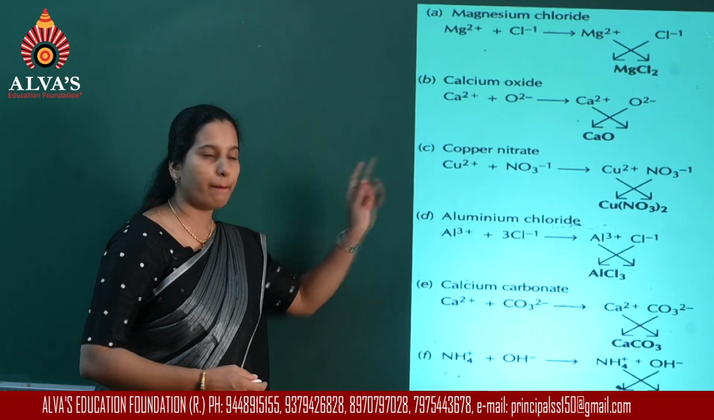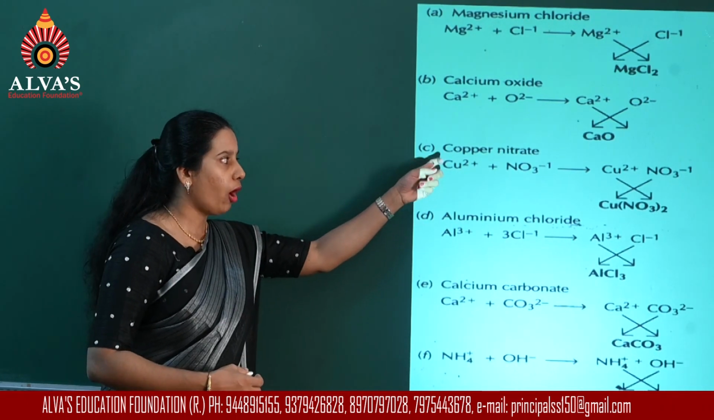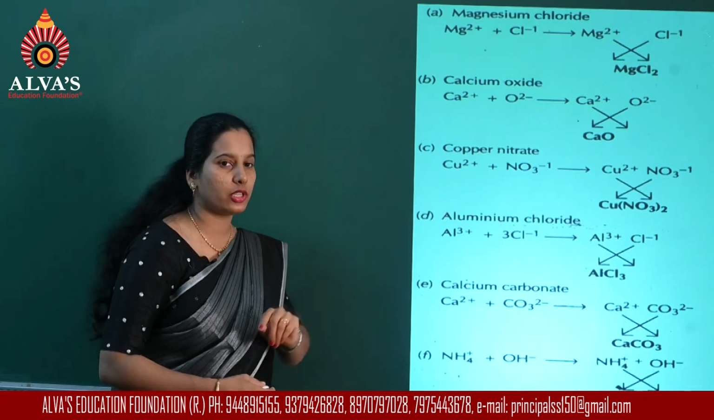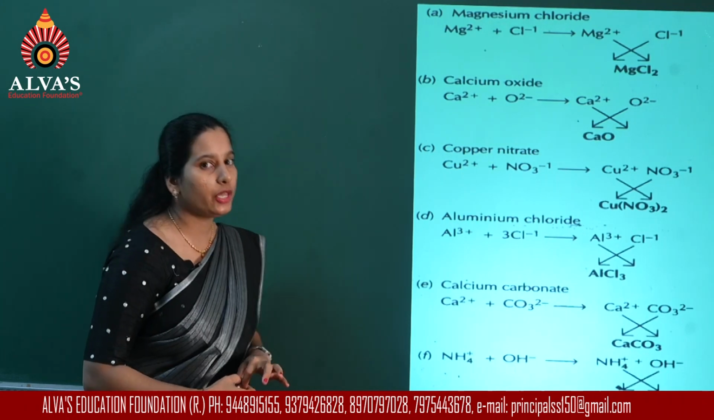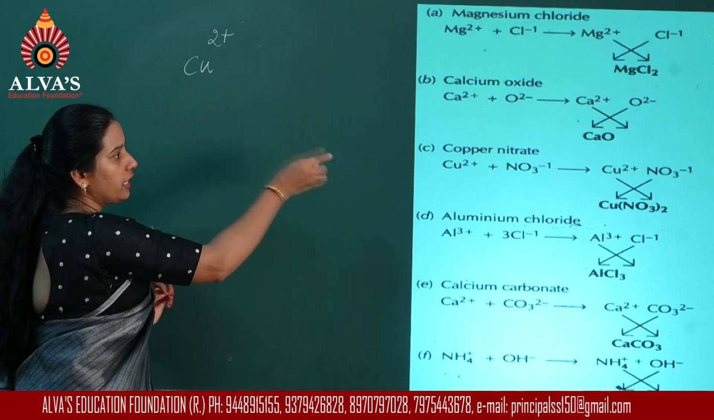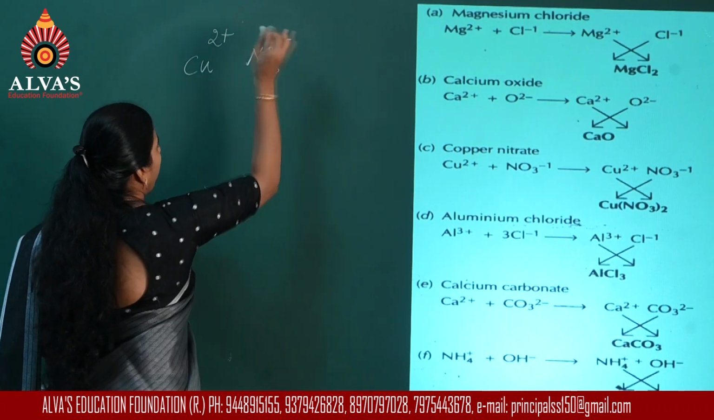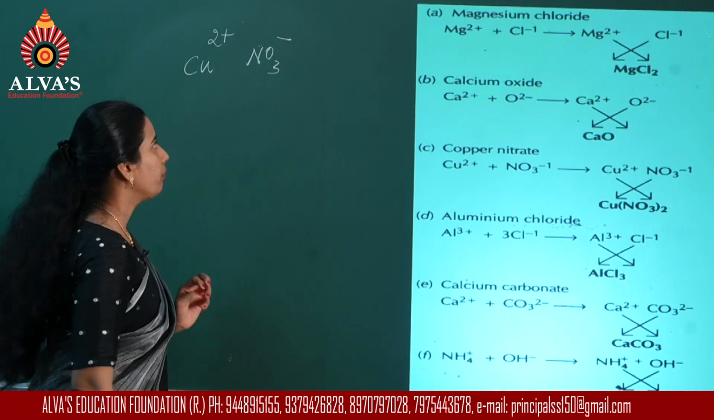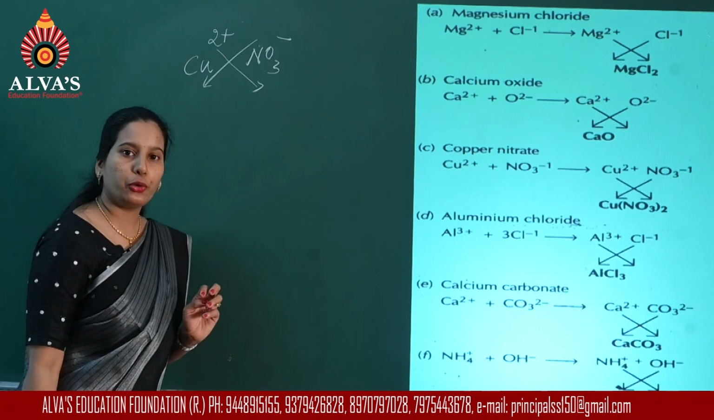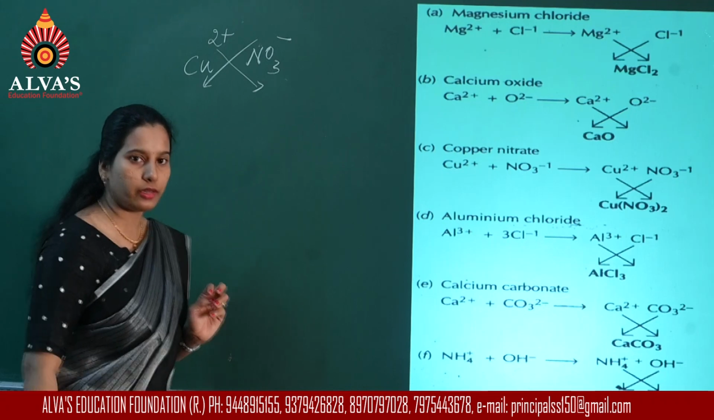Then the third example, that is copper nitrate. Now copper here we are taking in the +2 oxidation state. So the charge on copper is Cu2 plus. So I'm writing Cu2 plus first. Nitrate, the symbol is NO3 minus. Now, while crossing the valencies, what you get? 2 comes here, 1 should not be written.